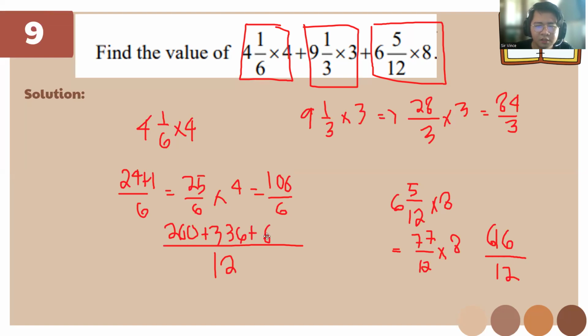And plus 616. Okay. So 616 plus 336 plus 200, we'll have at least 1152. Then if we divide them by 12, we'll get the answer of 96.